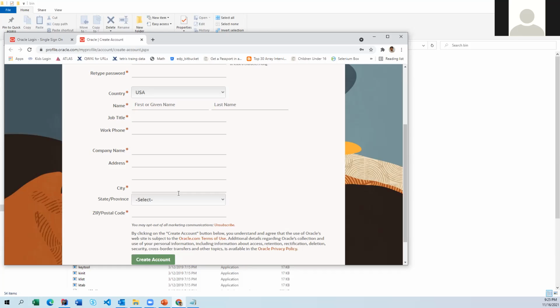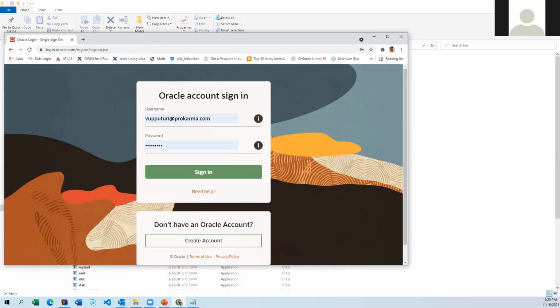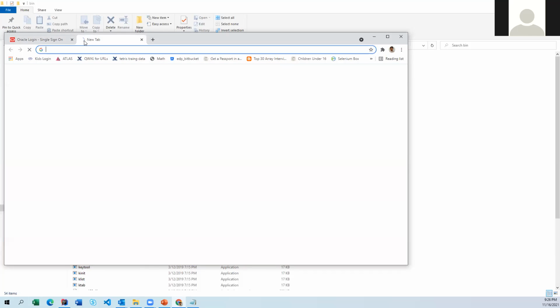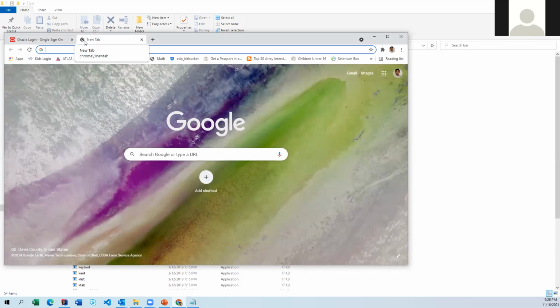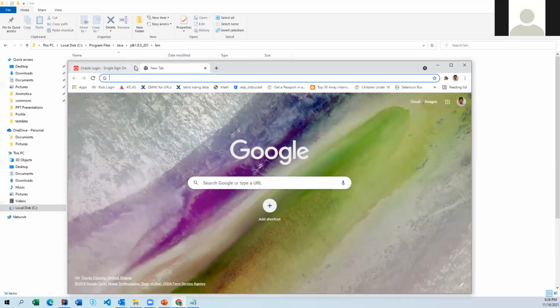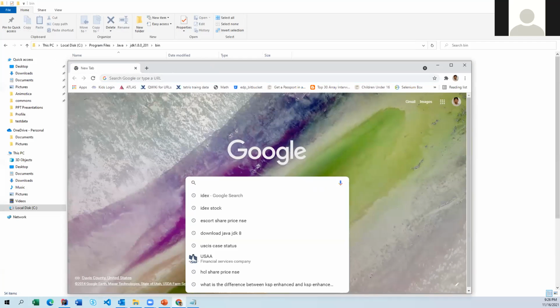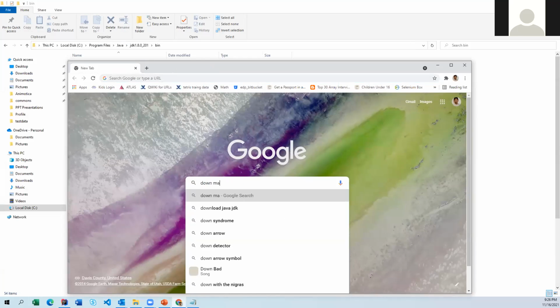Okay. Now let me show you how to download Maven also. So here, go here. This is also simple. This is also open source. We can go directly to the site and then download Maven.